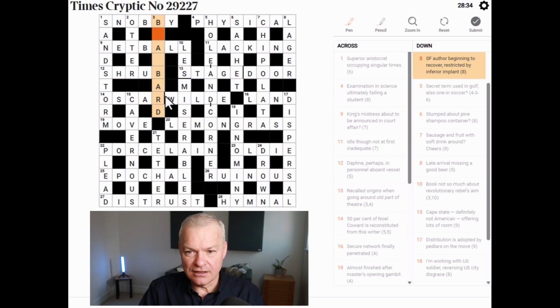Beginning to recover R, restricted by inferior, inside bad. Implant. Is. Oh no. What is it? And what's this wretched science fiction author? B blank A blank.